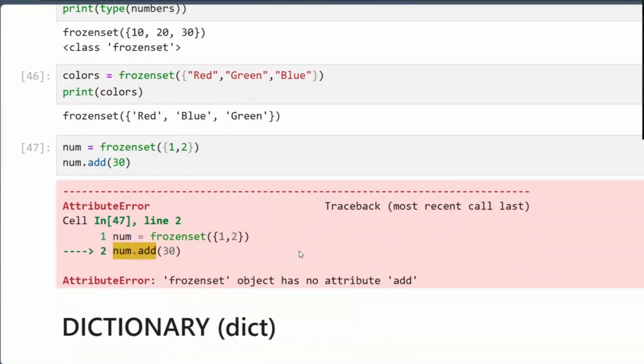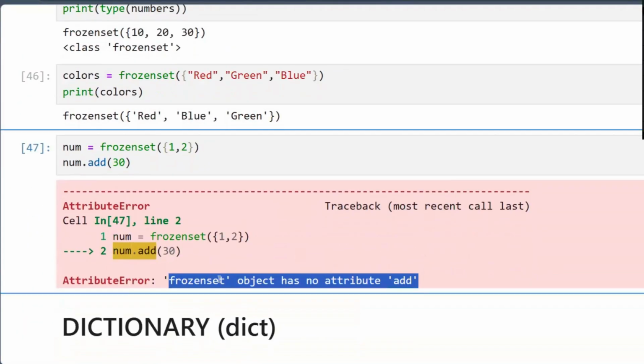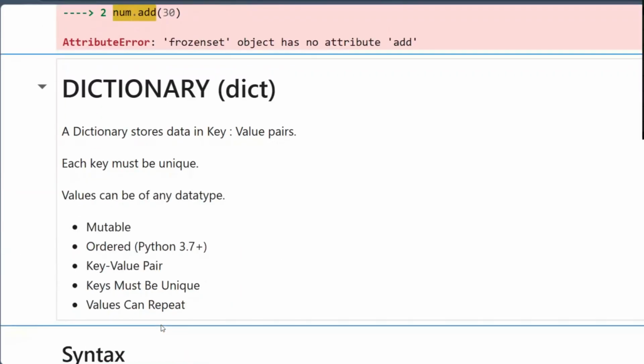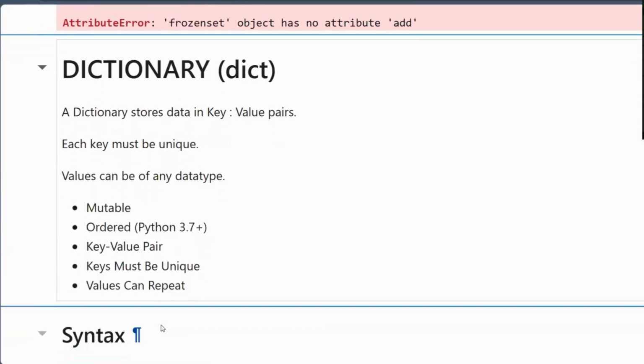Given a set, if you want to add it, it's giving me attribute error. Attribute error. Yes, sir. Types of errors are also important. And then comes the dictionary. What is a dictionary? We already discussed it. Please read it.